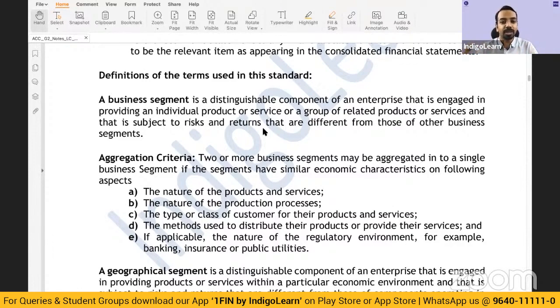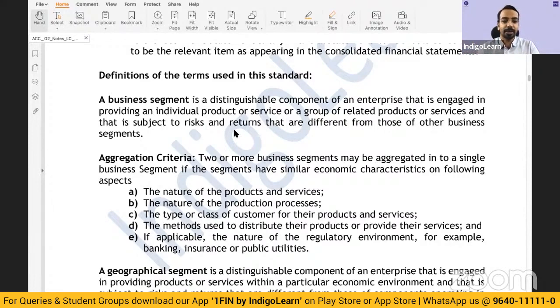If there is a company which has, let us say, different product lines, each product line can be a segment. If I take the example of ITC, cigarettes can be a segment, hotels can be a segment, FMCG can be a different segment. That is what a segment is. Or sometimes a company has operations in different geographies, let's say some operations in India, some in the US, some in European countries, each having different risks and rewards. They can be segments in a general sense.